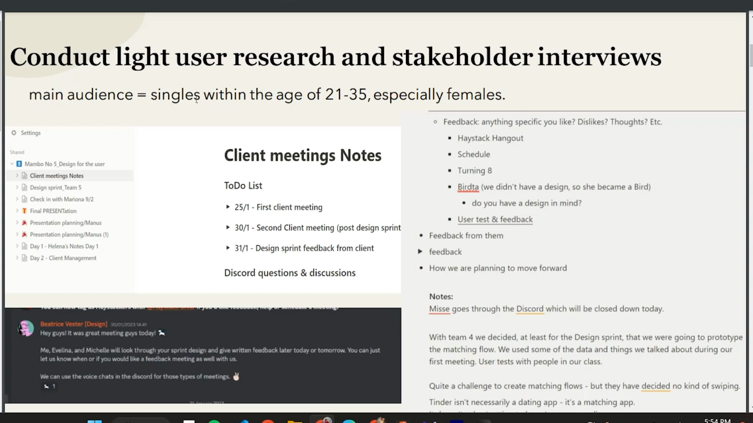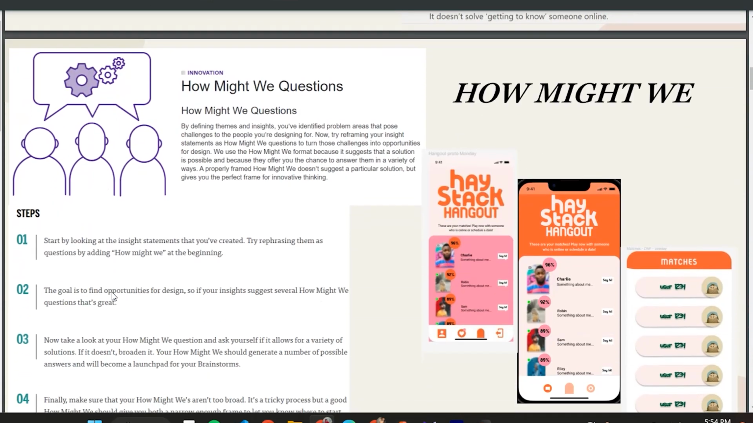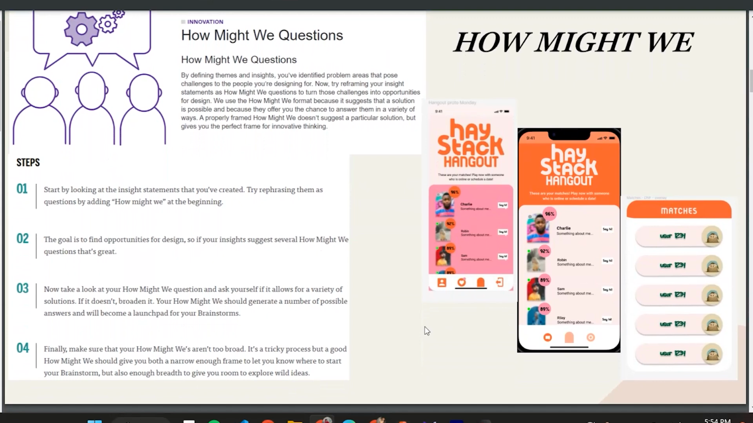We set clear objectives for interviews by preparing a list of questions, mostly in Notion, to then analyze the feedback. We had their weekly feedback on Discord. We reframed insights as how might we questions to transform problems into design opportunities. This format encourages innovative thinking and provides a framework for creative problem solving.